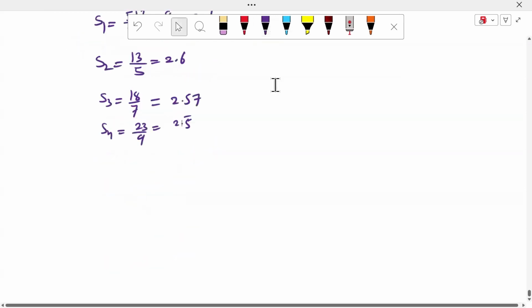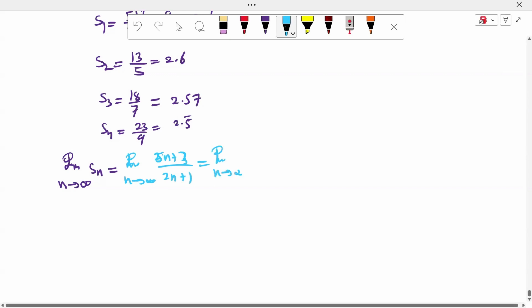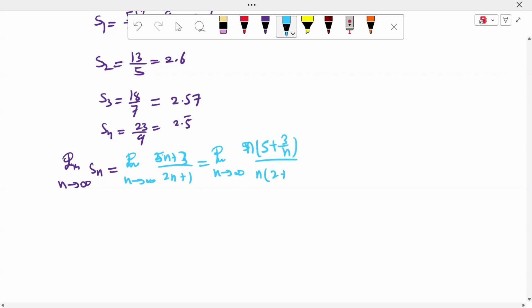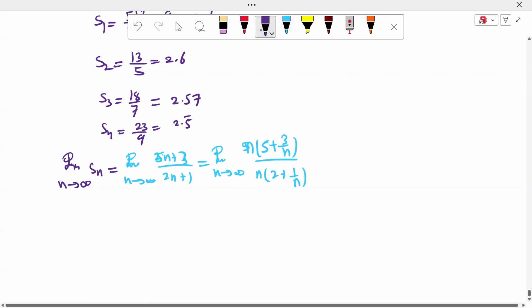Therefore, where does the limit go as n approaches infinity? As n approaches infinity, the value of Sn approaches the limit of (5n plus 3) by (2n plus 1). Taking n common, (5 plus 3 by n) by (2 plus 1 by n). So n cancels, apply the limit, and this value is 5 by 2.